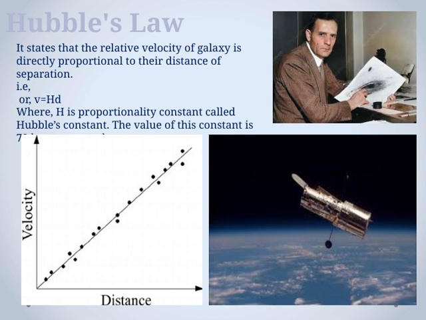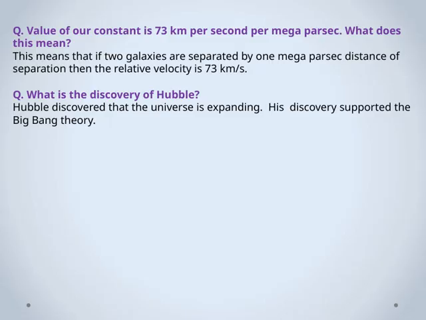It's a key piece of the puzzle in cosmology, giving us a way to measure and comprehend the vast, dynamic cosmos we live in. Let's take a closer look at the value of our constant, which is 73 kilometers per second per megaparsec. Now, what does this actually mean in practical terms?